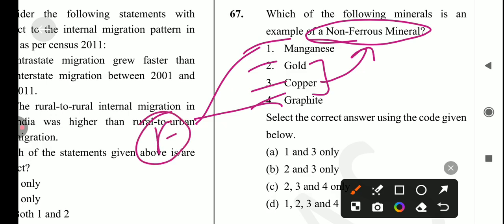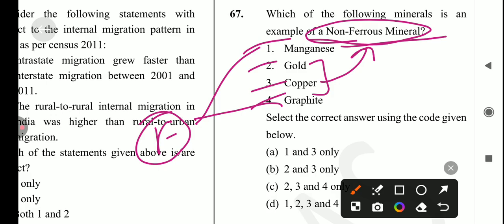Other examples of non-ferrous minerals besides gold and copper are silver, lead, bauxite, tin and magnesium. And the ferrous minerals other than manganese and graphite are iron ore, chromite, etc.